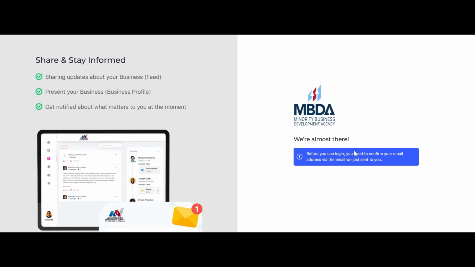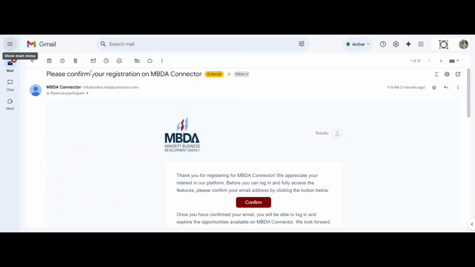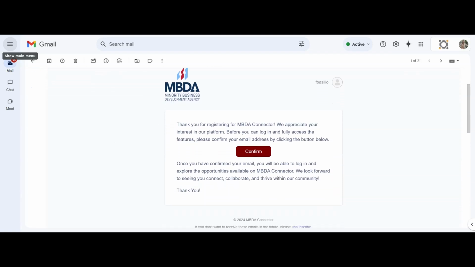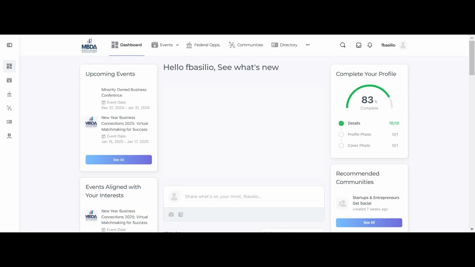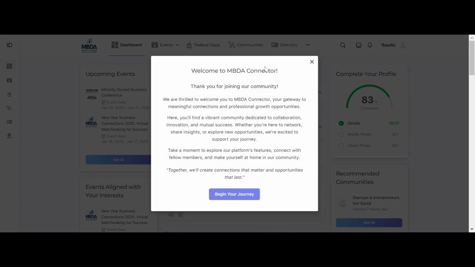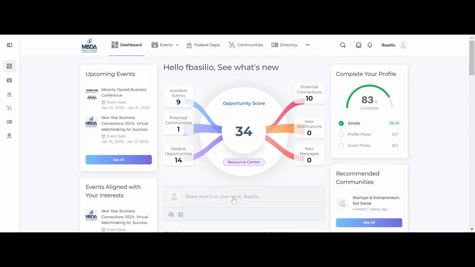You will receive an email to confirm your registration. Please check your spam box if you have not received it. Once your registration is confirmed, you will be able to access your dashboard, edit your profile, search for federal opportunities, register for events hosted by MBDA, and much more.